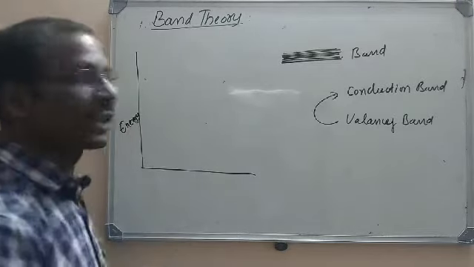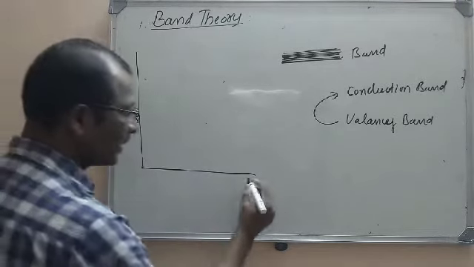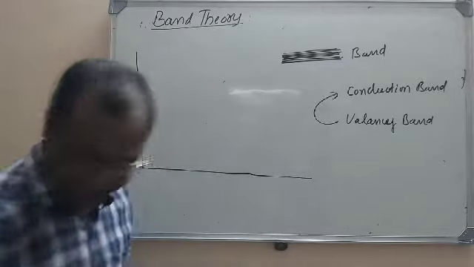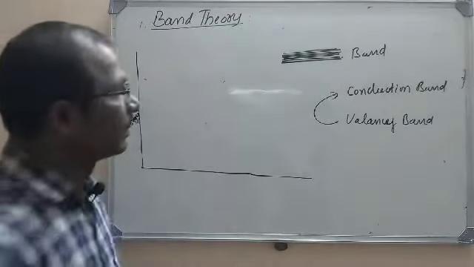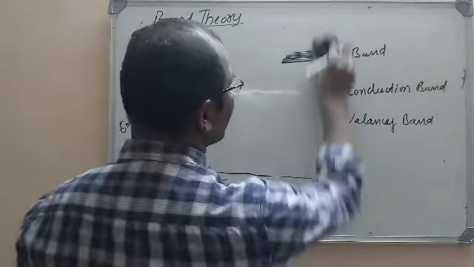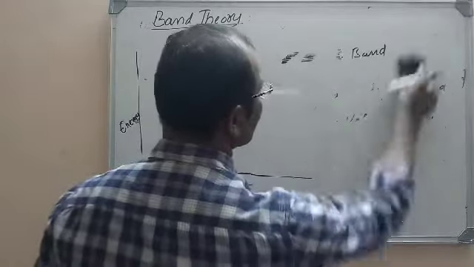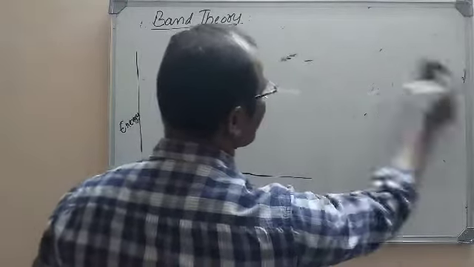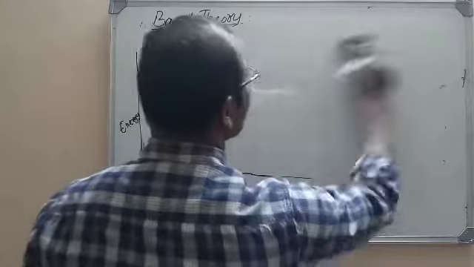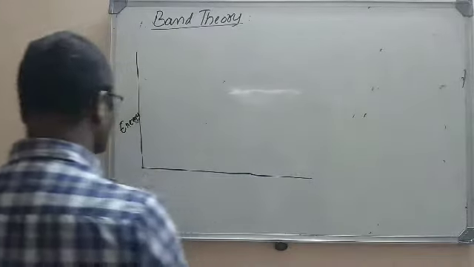Now let us see the bands in solids. Here we are taking energy on the y-axis. First we take conductors. You all know that conductors have a valency band and a conduction band.